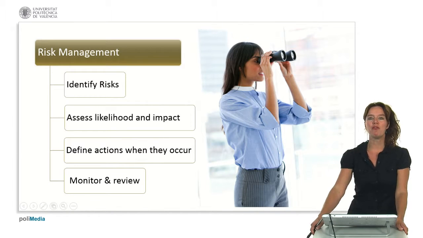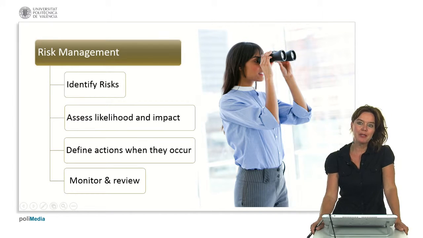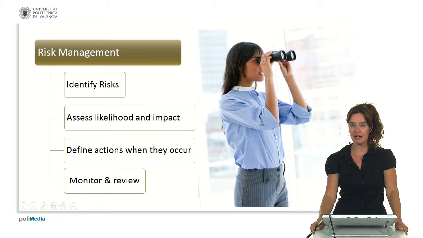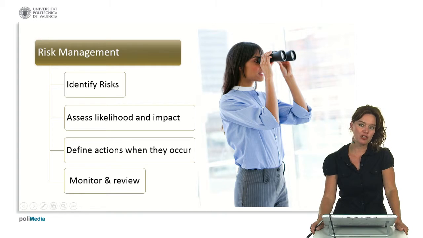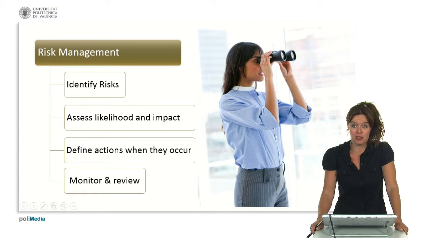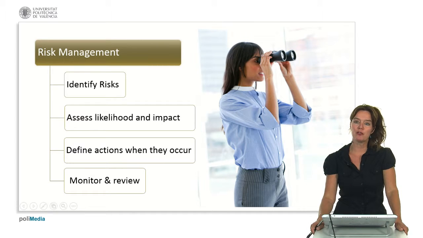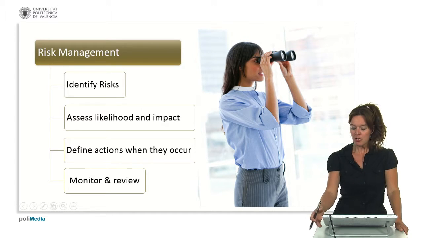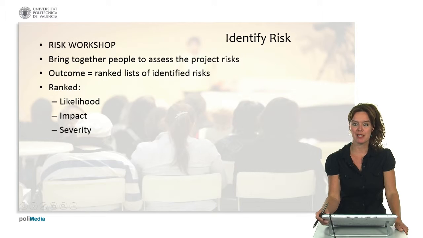We've seen before that there are four parts that we need to do when we do risk management. We need to identify the risks, we need to assess their likelihood and impact, we need to define the actions that we're going to undertake when these risks occur, and we need to monitor and review them. So let's look at how we can identify risks.